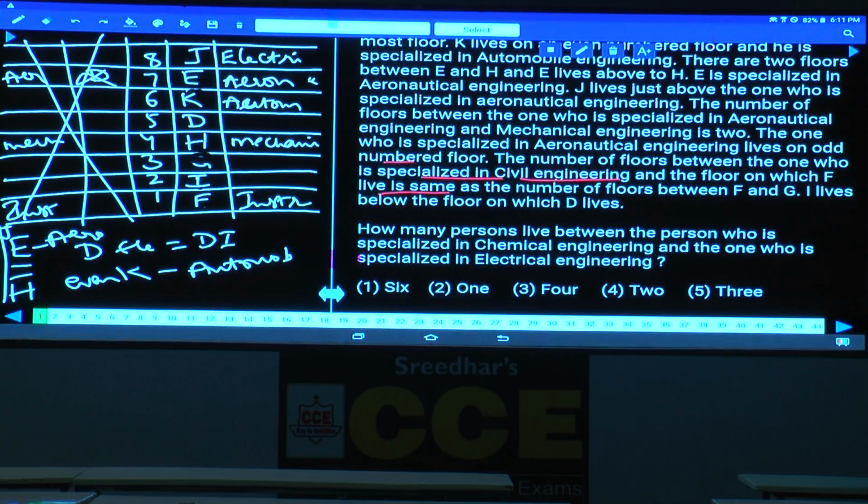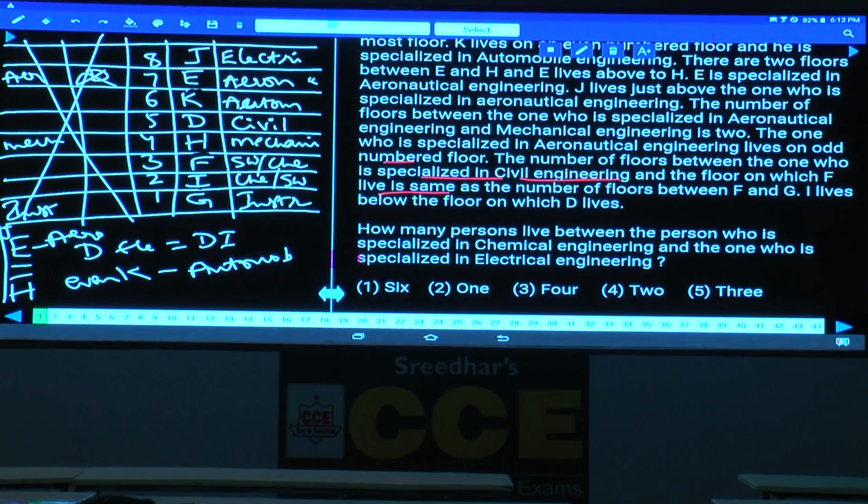F is on floor number 3, and this G will be here. Between F and civil engineering, how many persons are there? Between F and G there is 1 person, F and civil engineering there is 1 person. And no information is given about the remaining. If this person is software, then this person must be chemical, or if this person is software, this person must be chemical. So how many possibilities do we have? We have 2 possibilities regarding this software and this chemical. Let's write down this arrangement.